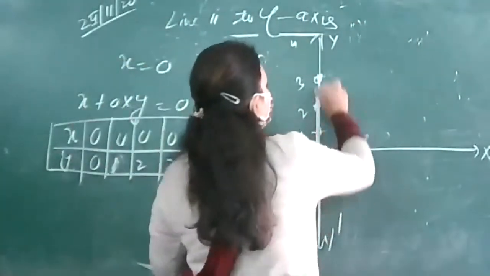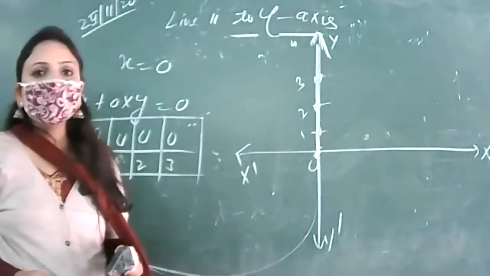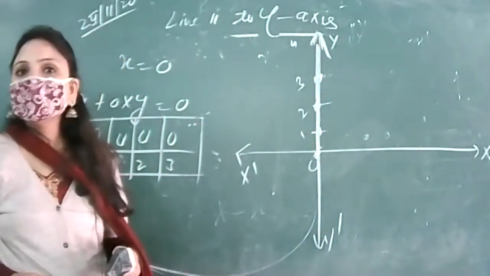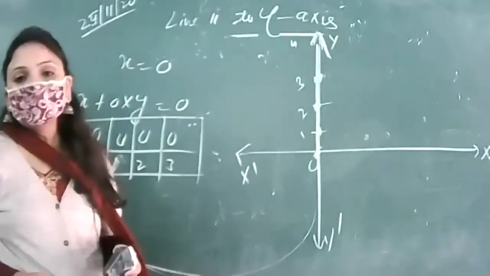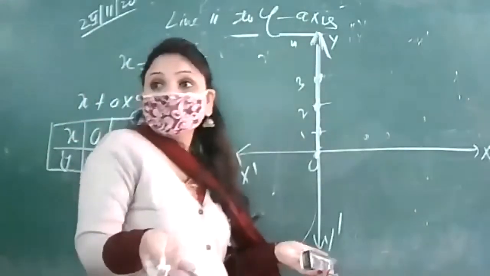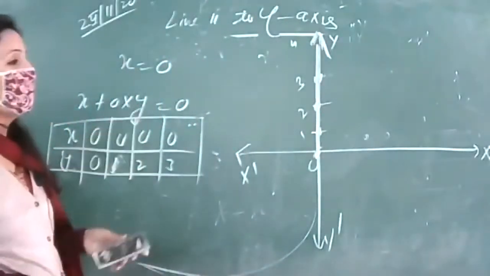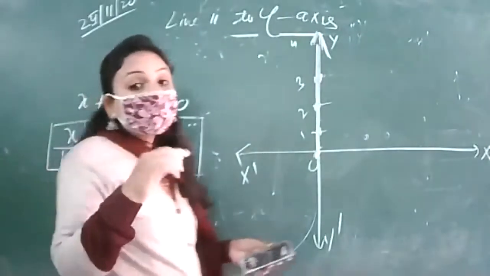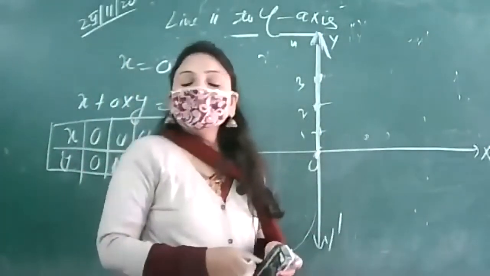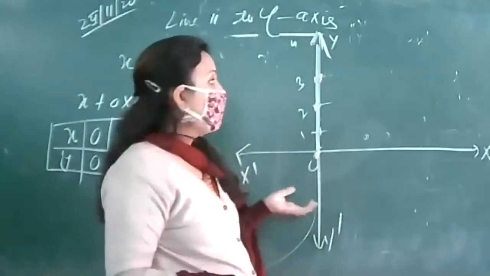This is nothing but what? Speak up. It is y-axis itself, not lies on y-axis, right? So we see that x is equal to 0 is nothing but our already familiar, already known y-axis.